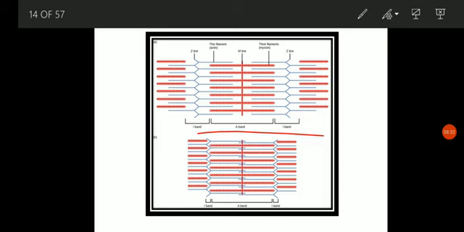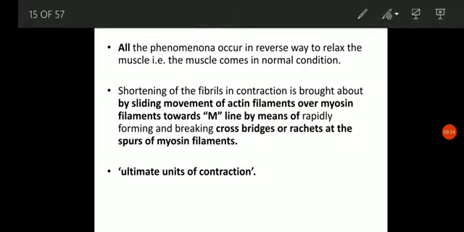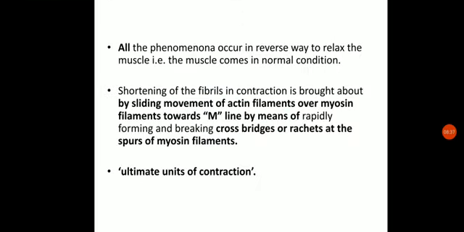You can write it down. So during relaxation, what will happen? During relaxation, the muscle comes to normal condition. It means the H zone will appear again, the I band will regain its size, and the sarcomere size will also regain. So these are the main three things which you will observe.